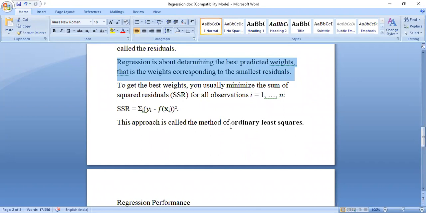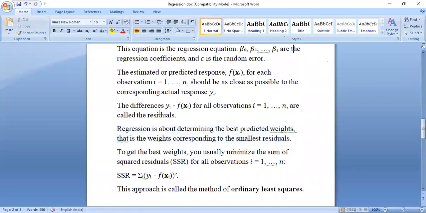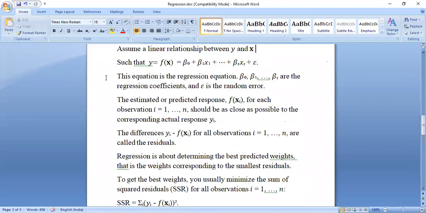So in Python, there is one function in statsmodels where you directly write OLS, and you will get this for n number of columns. Is it clear, everyone? And this is the formula to calculate the f of x using regression.